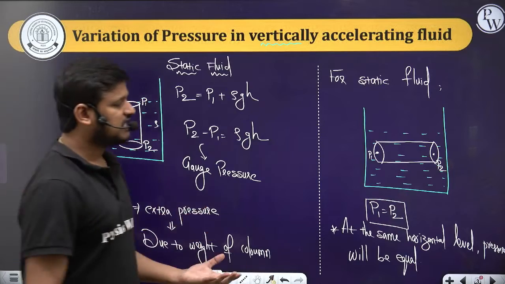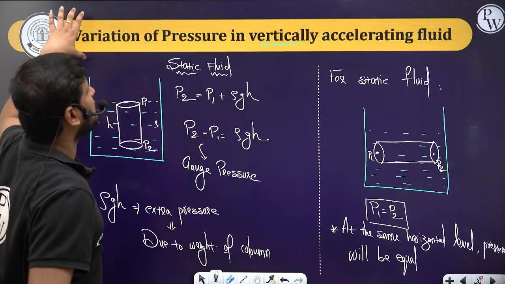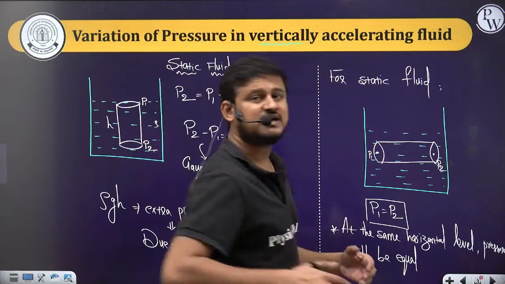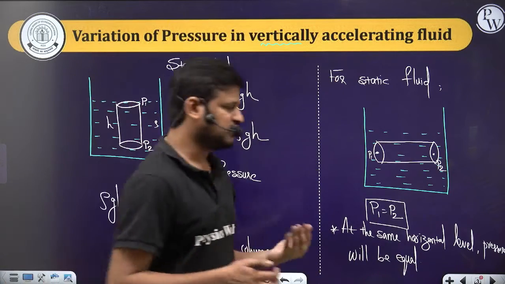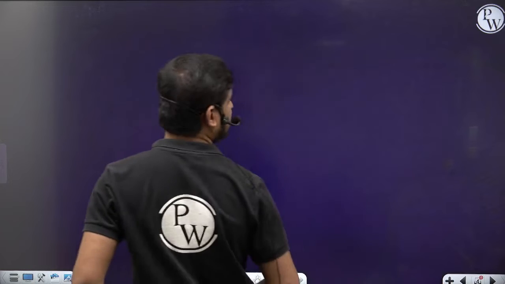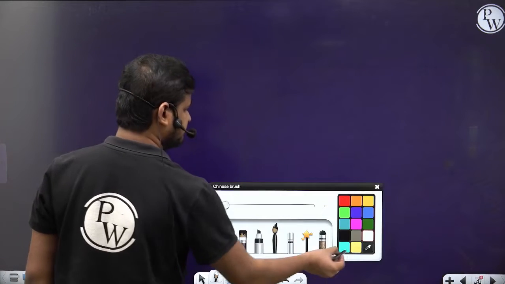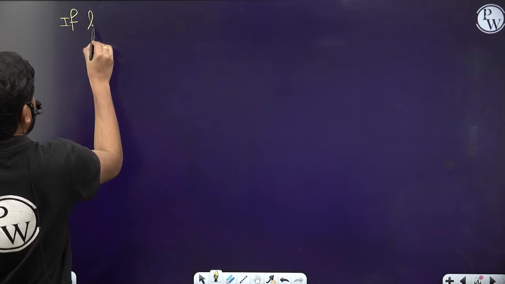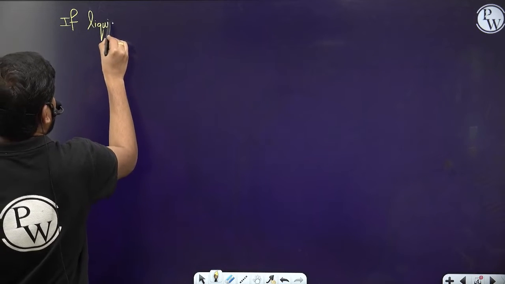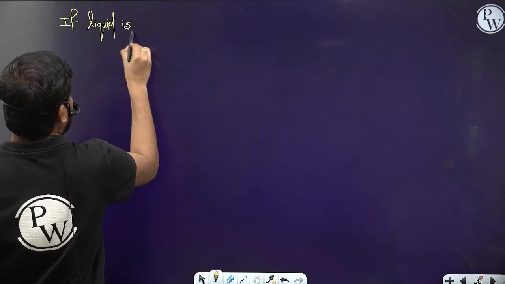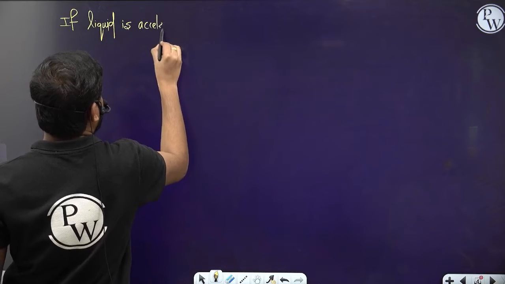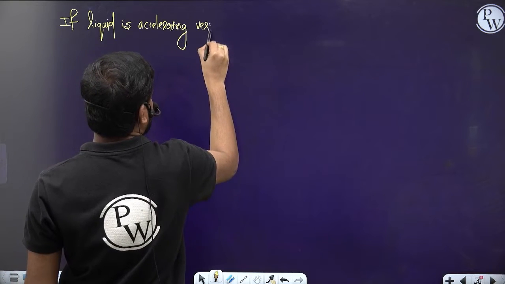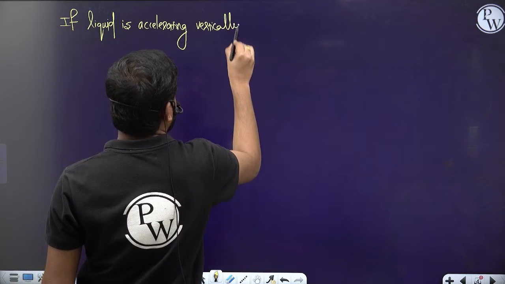Now let's see how the pressure varies in a vertically accelerating fluid, and what the shape of the liquid in the container will be. First try to understand the concepts, then we'll focus on the questions.